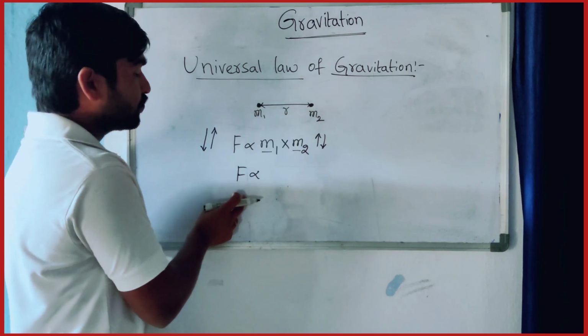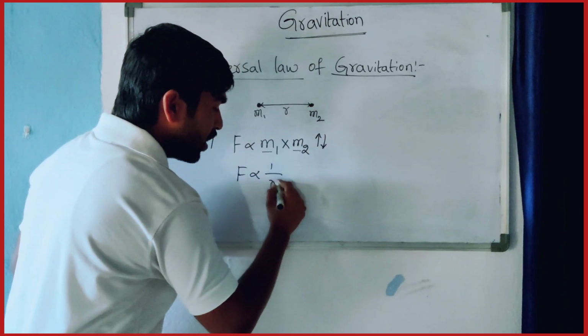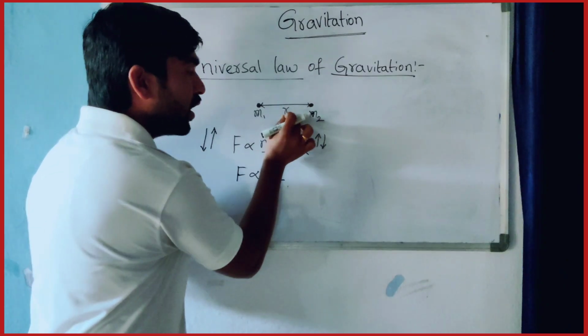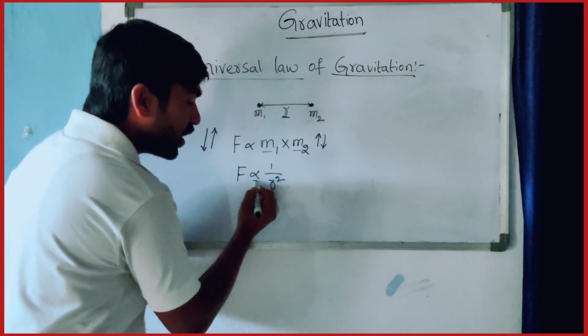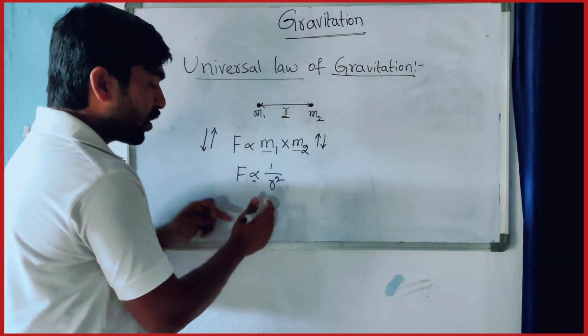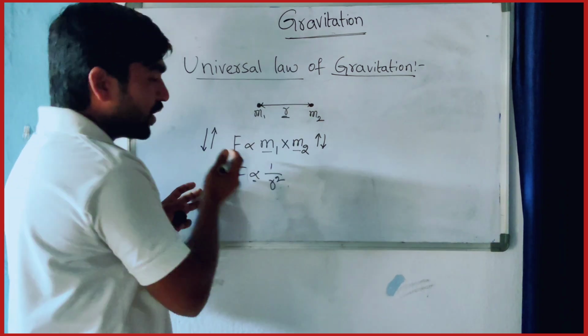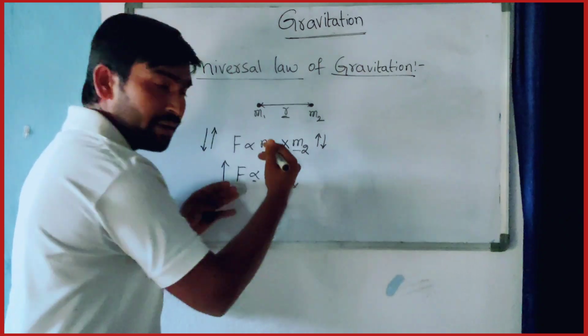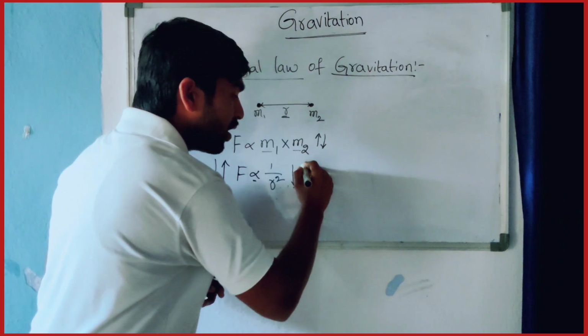And the gravitational force is inversely proportional to the square of the distance. What do you mean by inversely proportional here? When F increases, R should decrease. When F decreases, R should increase.